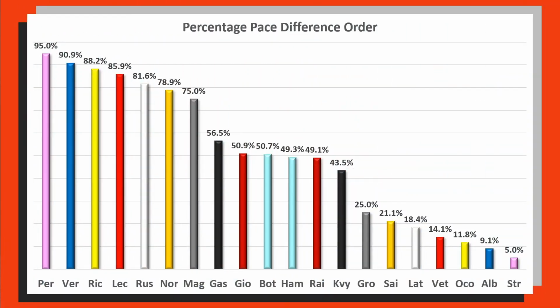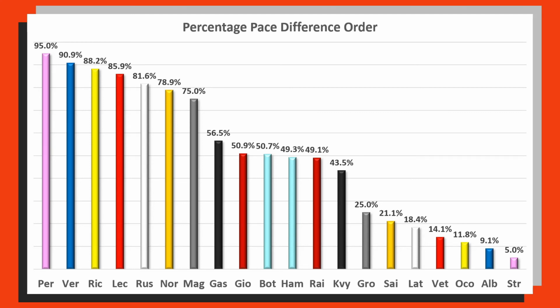And then the final category that I can have a look at as well is the percentage pace difference. So if you remember the way that we split up the percentage pace difference and declared how many laps faster percentage-wise each teammate was, I can take all of those percentages and order them, and we end up with a graph that looks like this. Sergio Perez was the most dominant teammate over Lance Stroll, with 95% of the laps that they completed together going towards Sergio Perez, and so on and so forth all the way down the order. And then once again, I can give ranks to these drivers, 1 through to 20 from left to right.